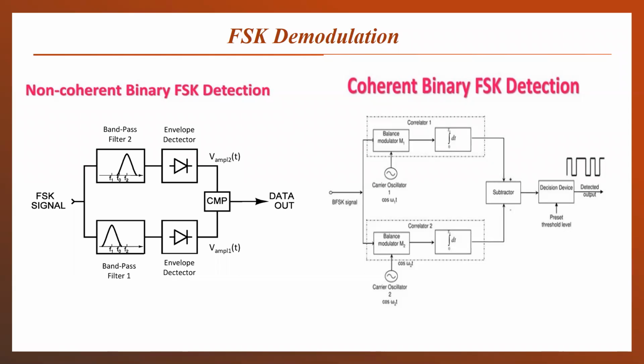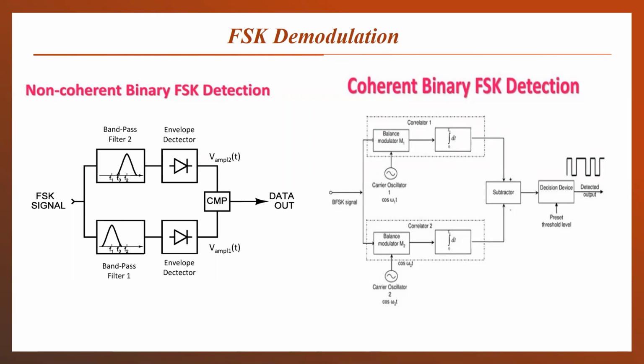So for the same ASK signal, we will get the output of the bandpass filter, and the envelope detection will be done. For ASK detection, envelope detection is used. The same ASK envelope detection will be done further on, and then the comparator will be used, which will allow us to compare whether the signal is higher or lower, and then we will get the digital signal back.